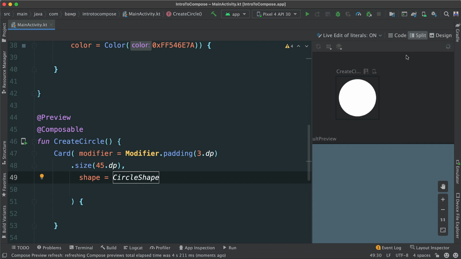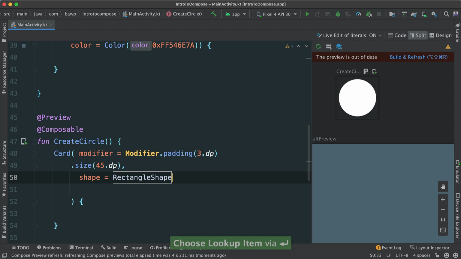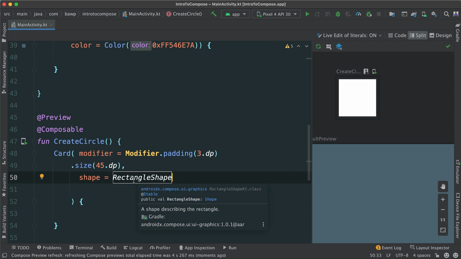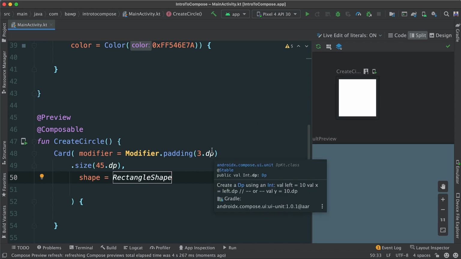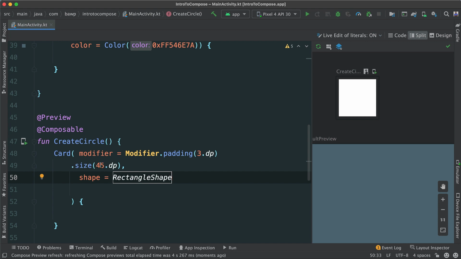Let's refresh. And just like that, ladies and gentlemen, you can see we have our circle. Very good. So again, because of modifier, we say padding is going to be about 3 dp, and the size is going to be 45. So the smaller the size, obviously, the smaller the circle is going to be. And we say the shape of this card is going to be CircleShape. This is given to us. I can also say RectangleShape like this. If you go ahead and refresh, you should see a rectangle. And voila, you can see there it is. Now the reason why it's a square, not a rectangle per se, is because of the size that we gave. We gave 45 for both height and width.